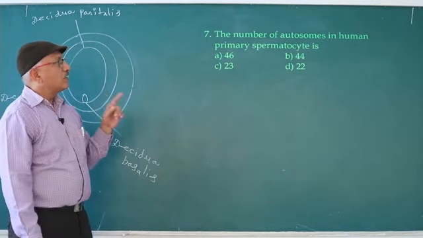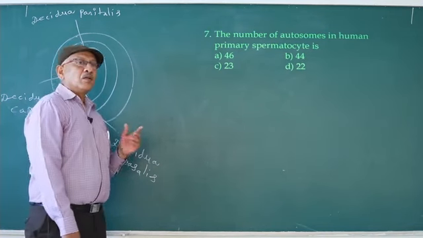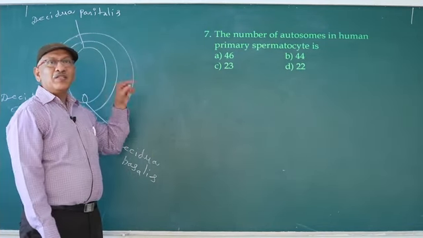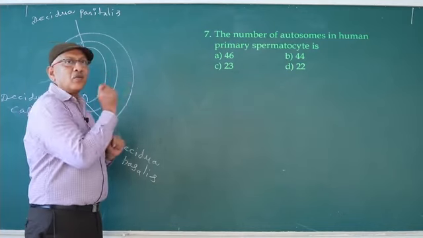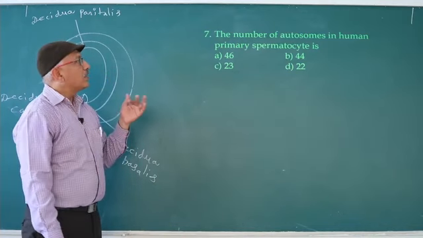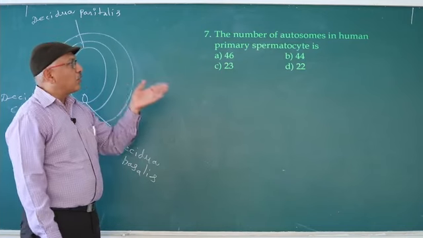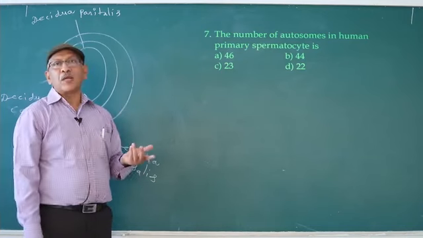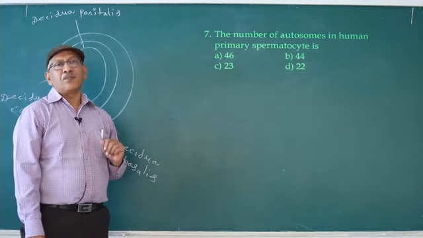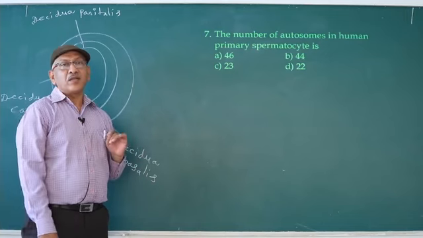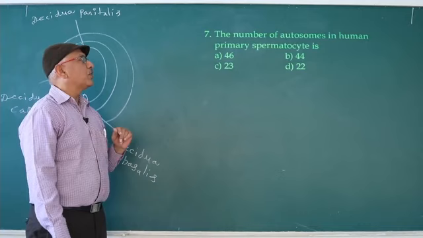But here the question is autosomes. Some students are easily misled because they do not read the question properly. They mentioned the number of autosomes, but students may think it asks the number of chromosomes in human primary spermatocyte, and immediately put option A, 46. Concentration is important.